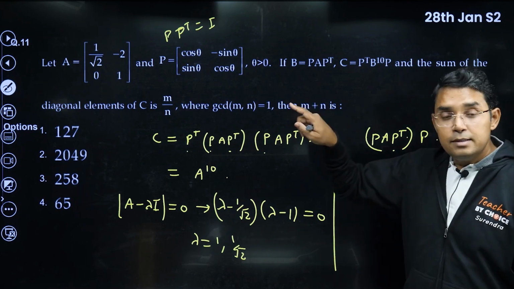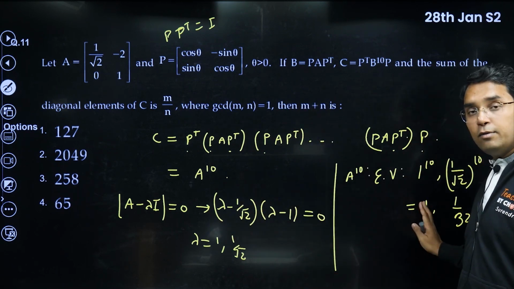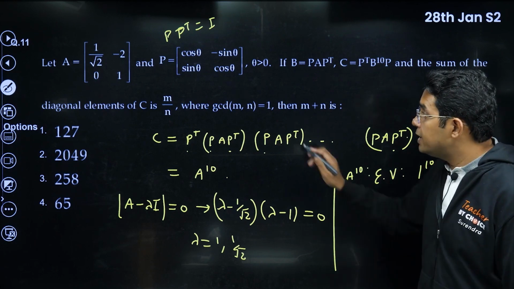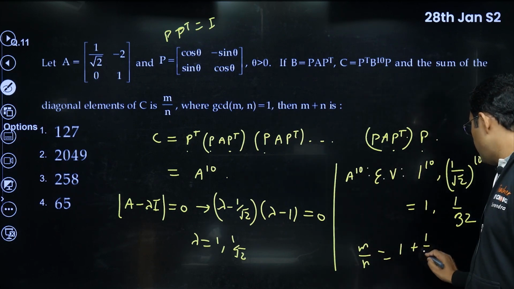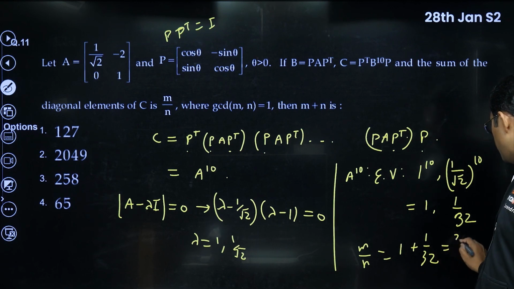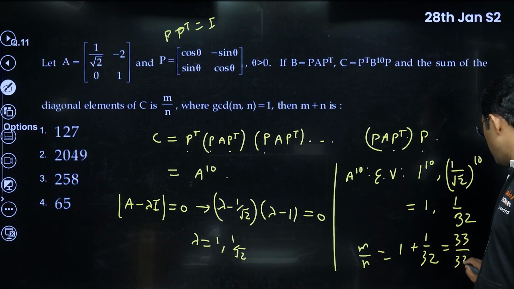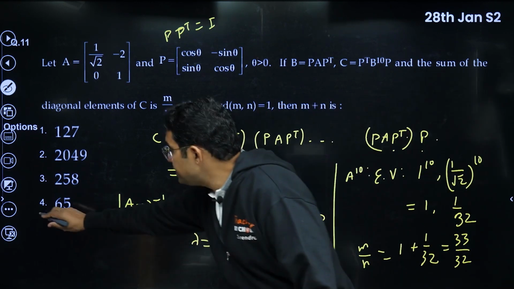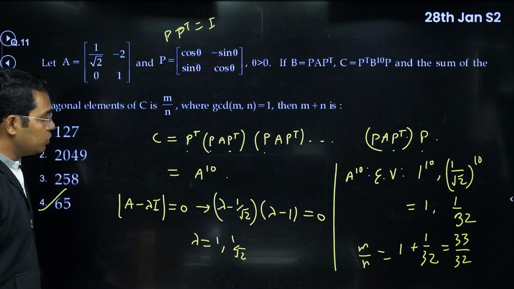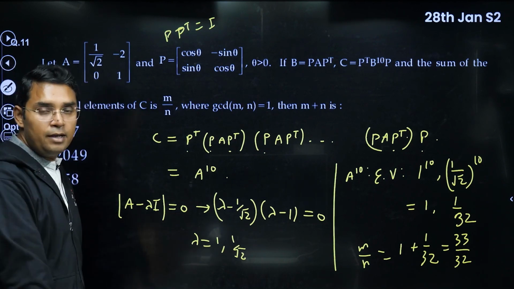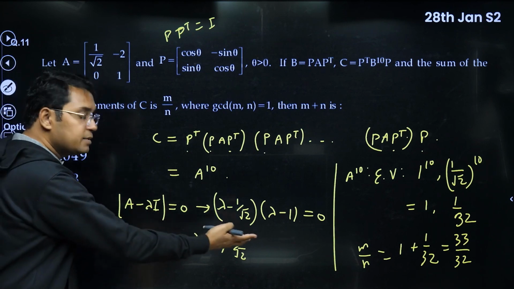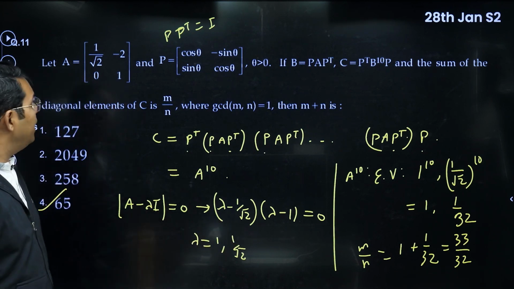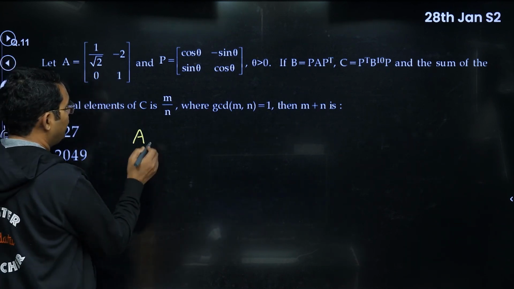And trace is always the sum of the eigenvalues. So the trace, or sum of diagonal elements, that is m upon n, will be equal to 1 plus 1 upon 32. So this becomes 33 upon 32, and we need to find m plus n, that is 65 here. Okay, so that is the method. If you know the concept of eigenvalue and that the diagonal element sum is equal to the sum of eigenvalues, then it is very easy. Else you will have to find the pattern.